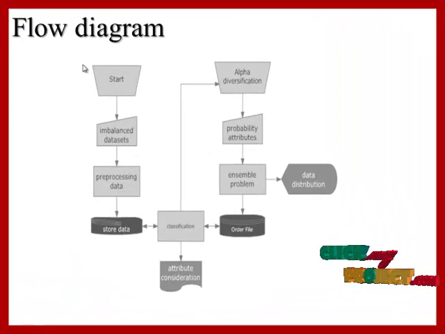Initially, consider the imbalanced dataset, which contains some noisy data. For removing the noisy data, the imbalanced datasets undergo pre-processing. After the data have undergone pre-processing, the pre-processed data are stored in the database. That stored database then undergoes classification. The classification problem includes alpha divergence.